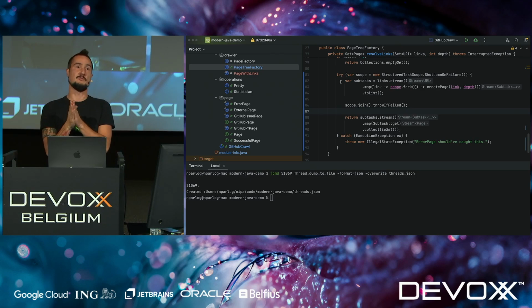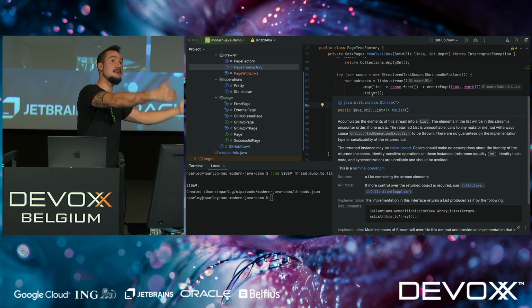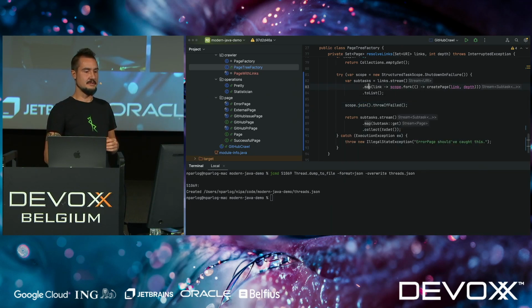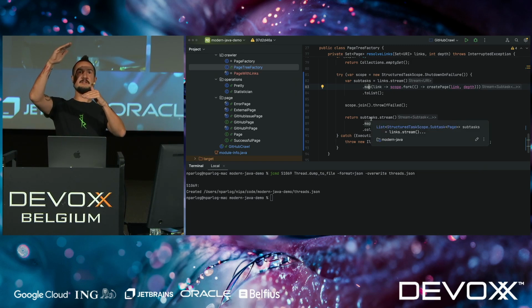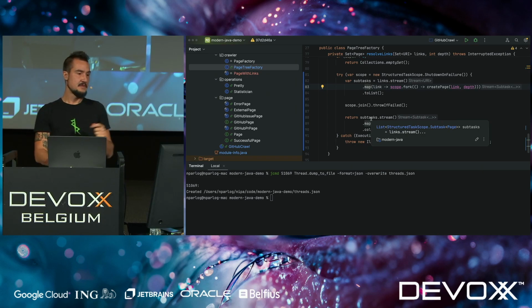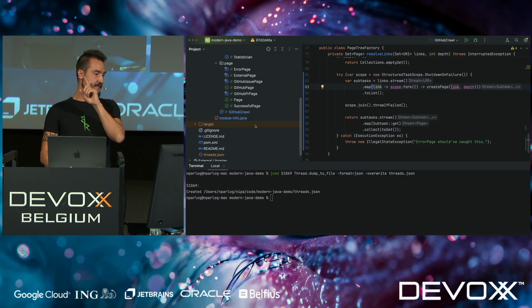This is not how virtual threads would work. A virtual thread like this, if this runs in a virtual thread, it sits here and waits for all of these other subtasks to start their thing and then to finish their thing, and only once that has happened will it continue. And that means that its lifetime is strictly larger than the lifetime of these other threads. And that allows for a parent-child relationship. This thread that waits in join is the parent of all these little threads doing something else here. And that is visible in the thread dump.